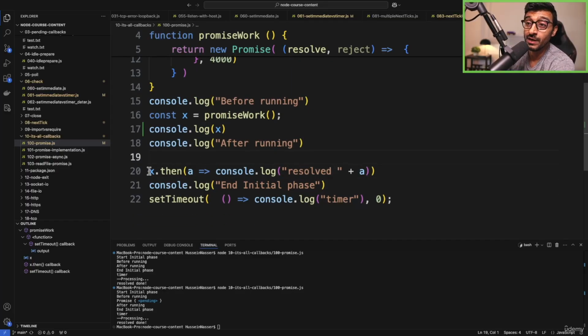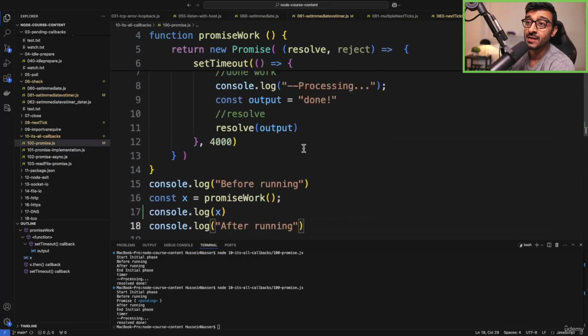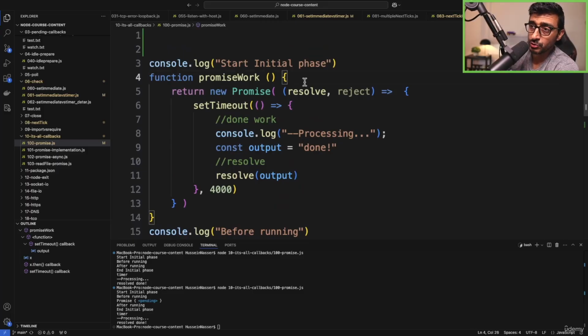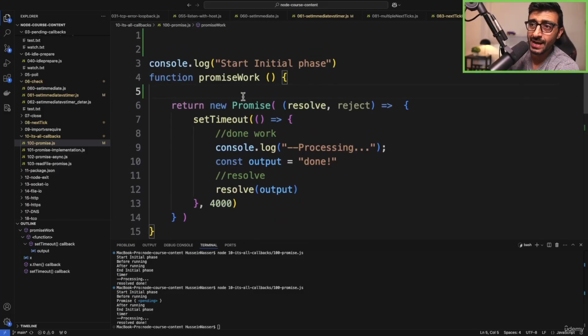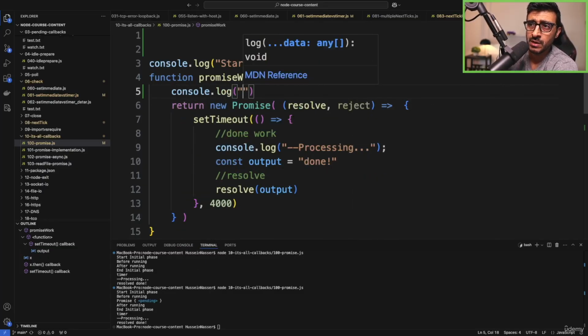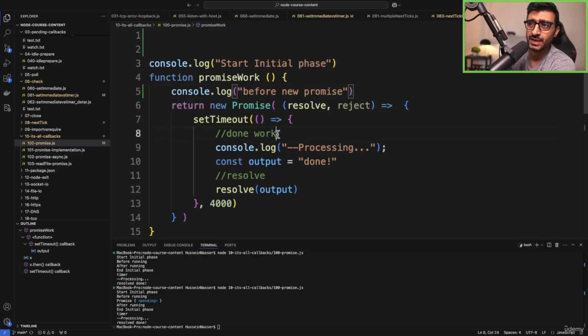And here, what we really need to do is just chain it. X.then, pass it a function, and that function will be executed when things actually are executed. Otherwise, we do this. So I want to show you something here, right? We can add some messages here. If I do console.log before new promise, you can see that the moment I call promise work, this will be printed, of course, right?